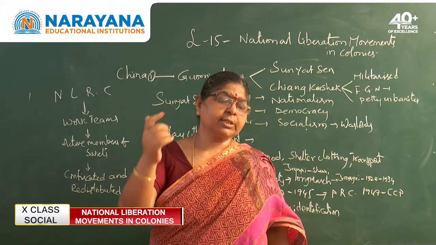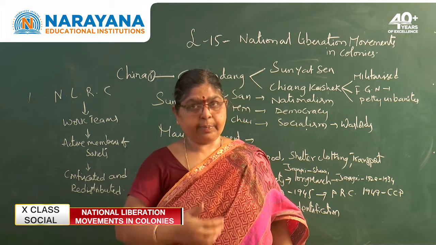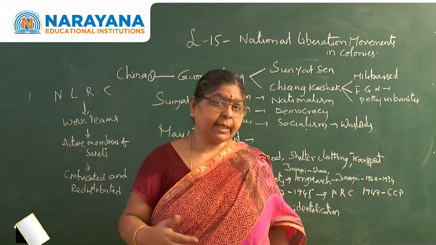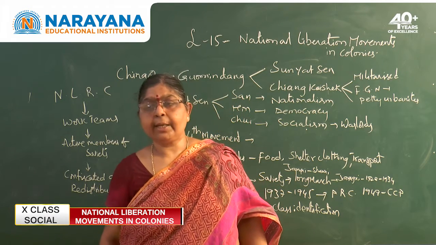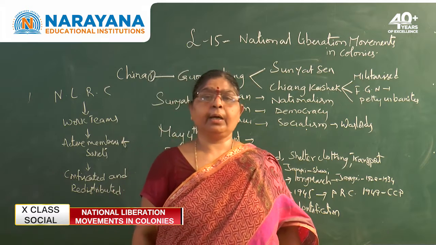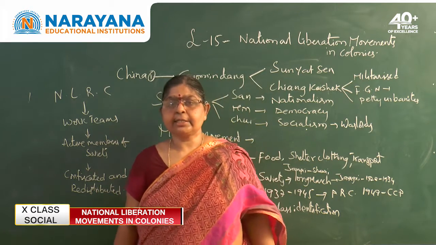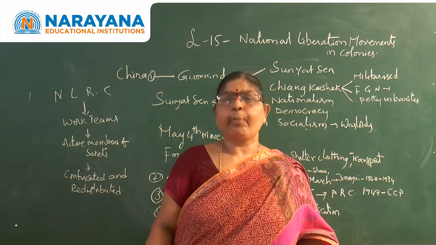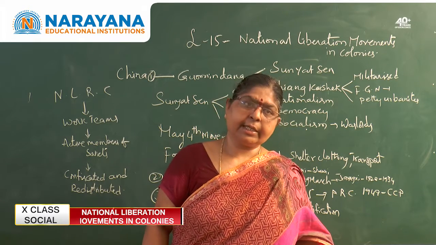His approach towards the peasants attracted the peasants. At the same time, his liberal principles attracted the educated youth. With all these things, Mao Zedong had more popularity when compared to Chiang Kai-shek.